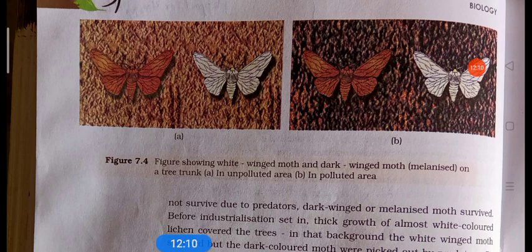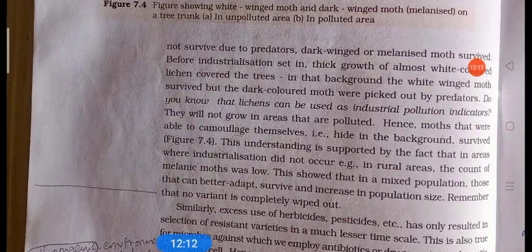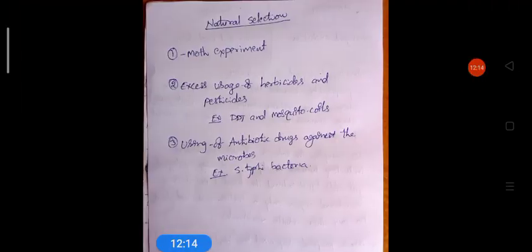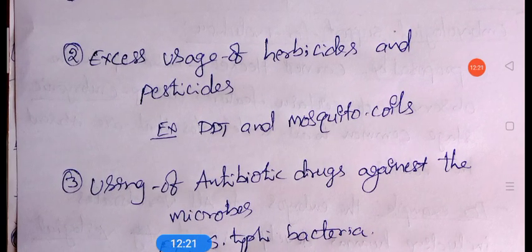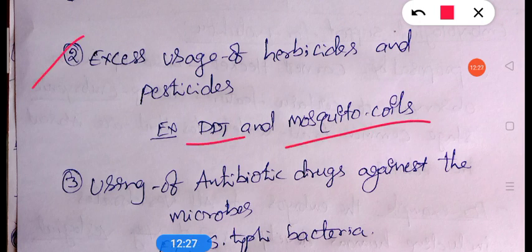Next, the second example about Darwin's theory: the excessive usage of herbicides and pesticides. The best example is DDT and mosquito coils. 10-15 years before, when we used mosquito coils, many mosquitoes died and fell down.